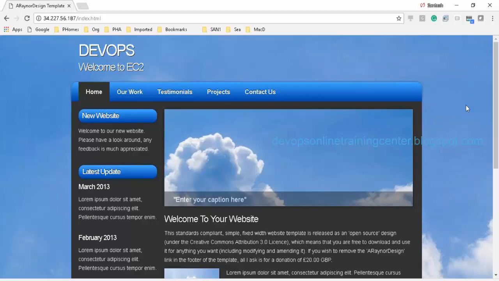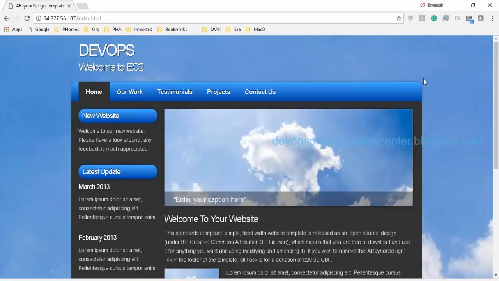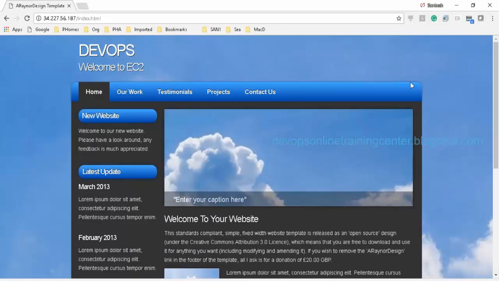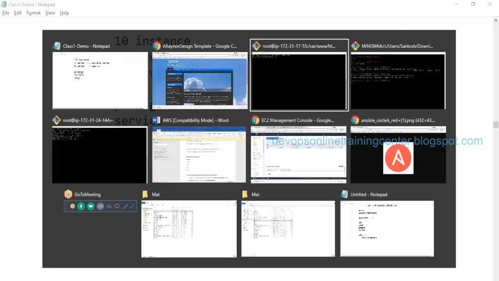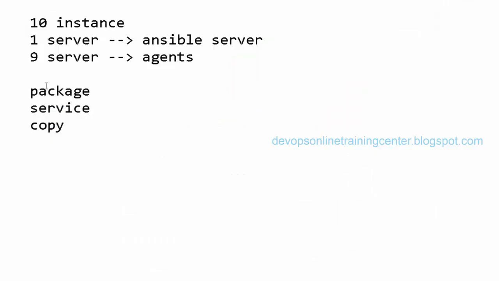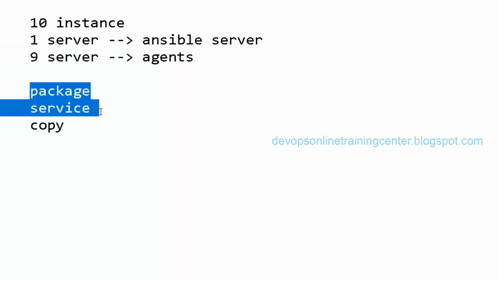Yeah. On multiple machines, this website can be hosted. So basically, we are hosting this website on 9 instances using Ansible, just for the sake of example. This is, let us say, a real-time example. I want to do that. How do we do that?